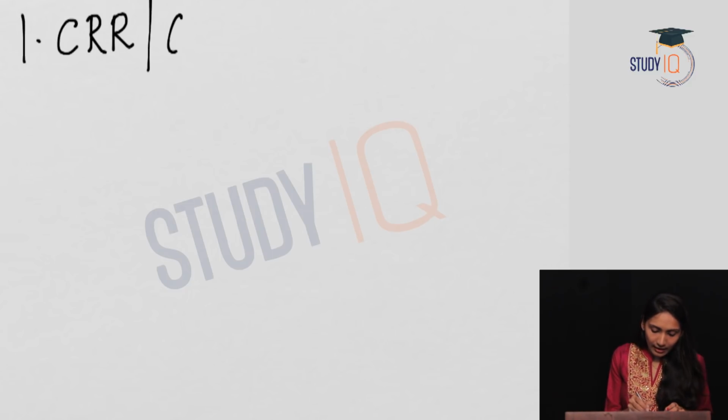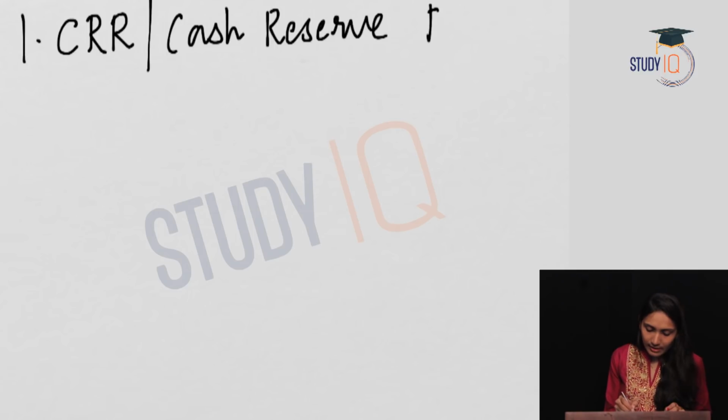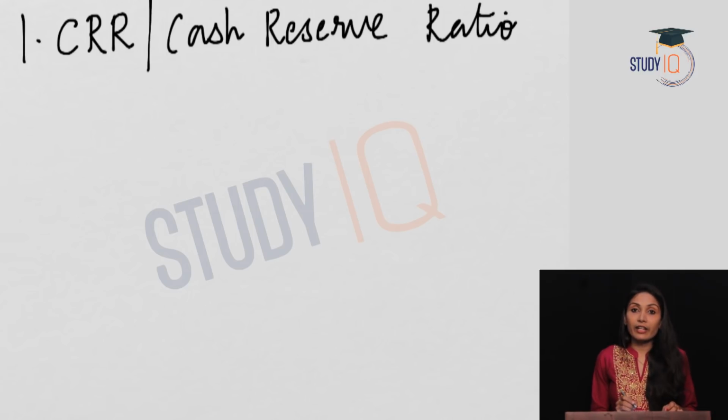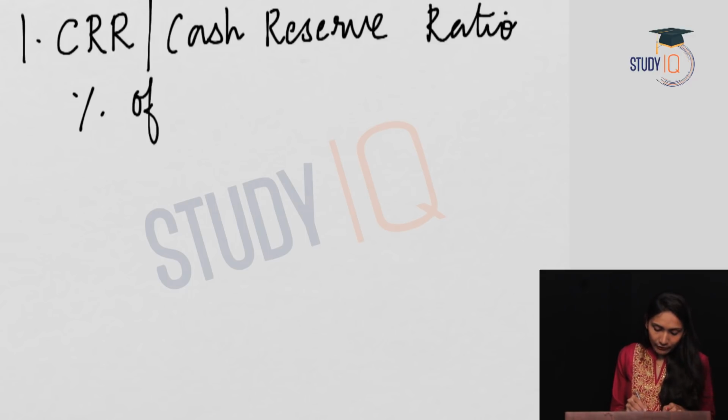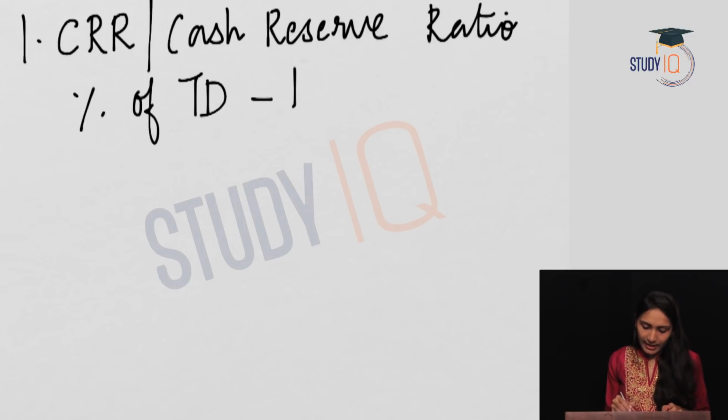So now let us see what are the tools of this monetary policy. First one is CRR, or cash reserve ratio. Cash reserve ratio means the amount of total deposits a commercial bank has to keep with the RBI. That is, the percentage of total deposits the bank has to keep with the RBI.